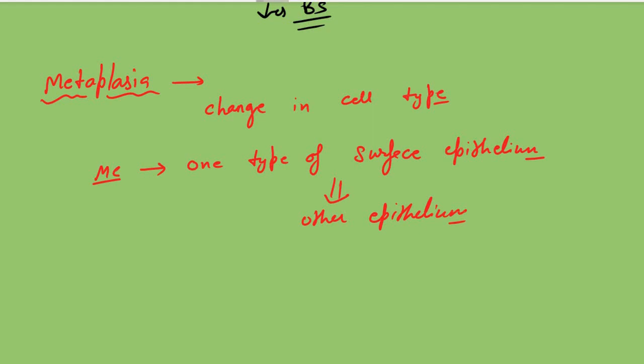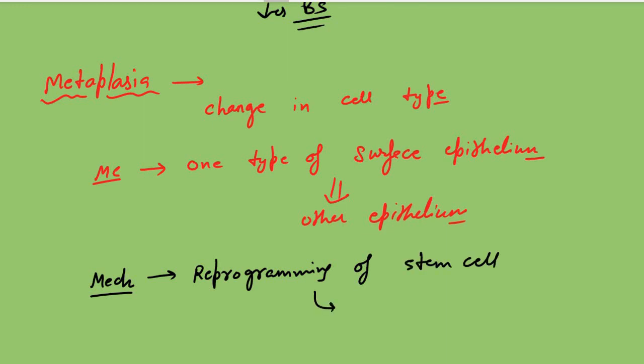Okay, great. Then next we have the examples and the mechanism. The mechanism is the reprogramming of the stem cells. The stem cells are changing their steps, and they produce new cells that are able to adapt in the new environment. That is our mechanism.